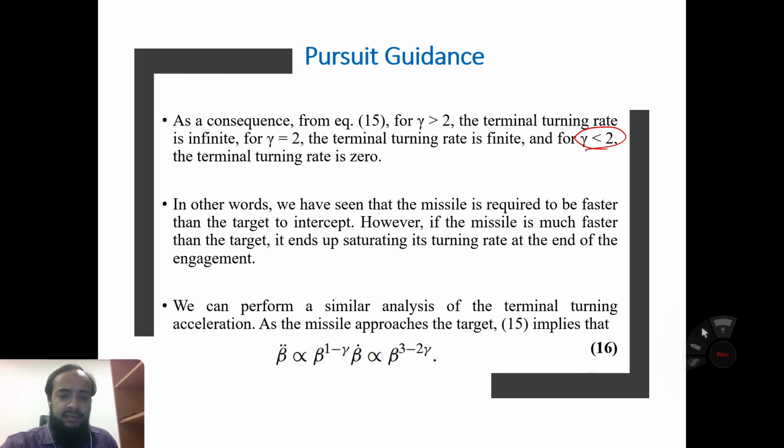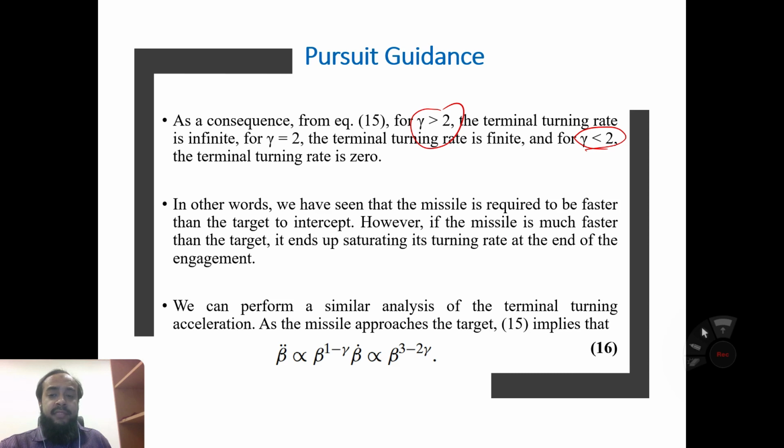In other words, we have seen that the missile is required to be faster than the target to intercept. So we have to make sure what the value of gamma is.